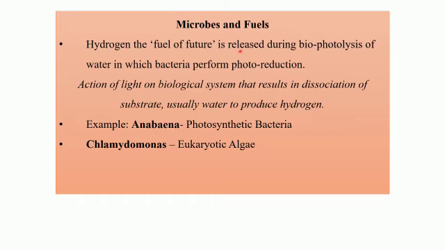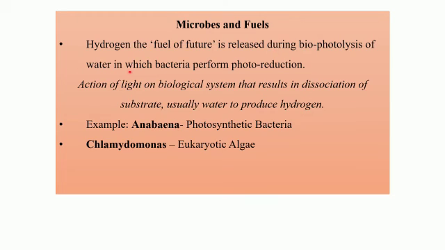So hydrogen is released during biophotolysis of water, in which bacteria perform photoreduction. So hydrogen is produced by biophotolysis of water. Bio here refers to the biological agents, that is microbes, and photolysis of water, that is the splitting up of the water molecule or the dissociation of the water molecule, is brought about in presence of light. So microbes that bring about the splitting up of the water molecule in presence of light is referred to as biophotolysis of water.